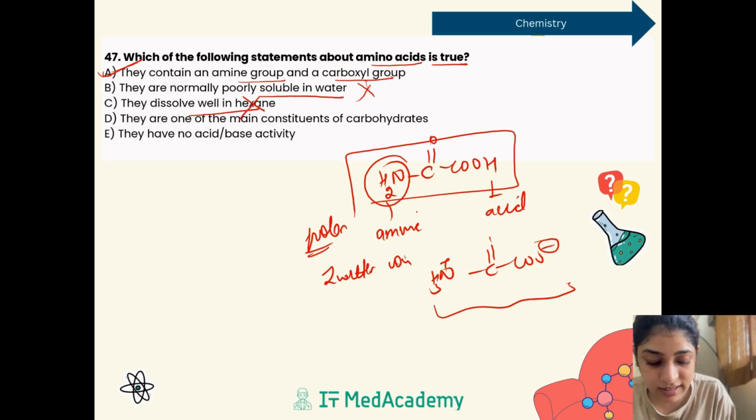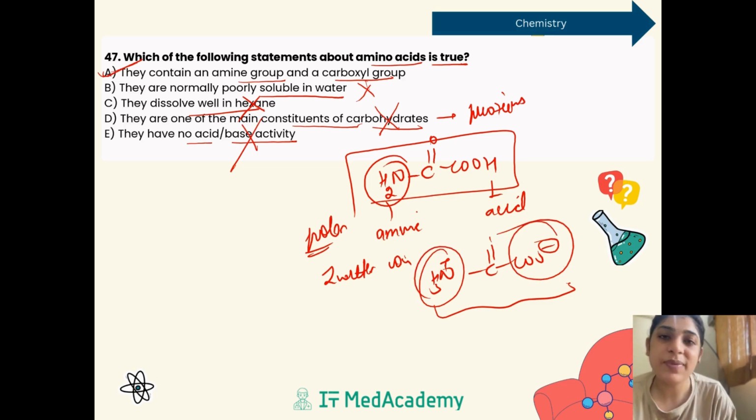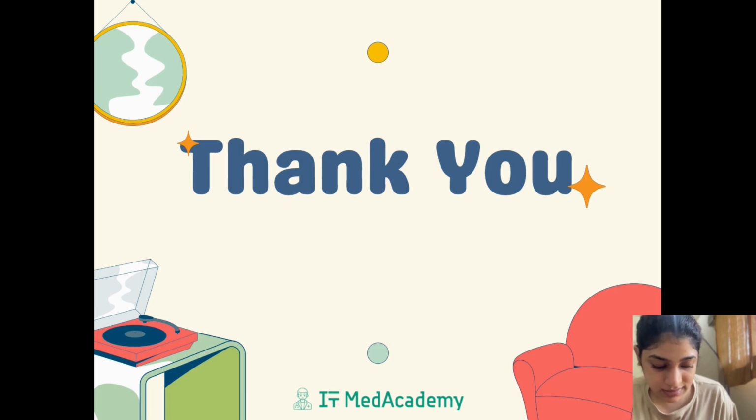They dissolve in hexane. It is wrong because hexane is non-polar, and polar things cannot be dissolved in non-polar substances. They are one of the main constituents of carbohydrates. No, they are the main constituents of proteins, not carbohydrates. They have no acid-base activity, which is wrong because they have a basic group as well as an acidic group. So we can say option A is the only correct answer.